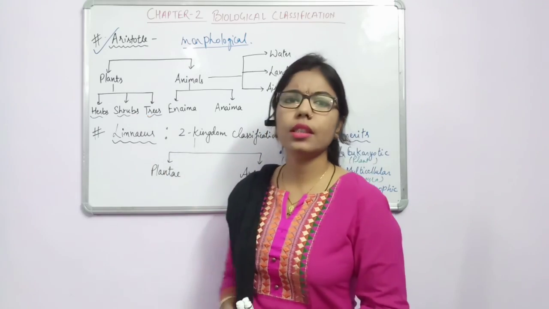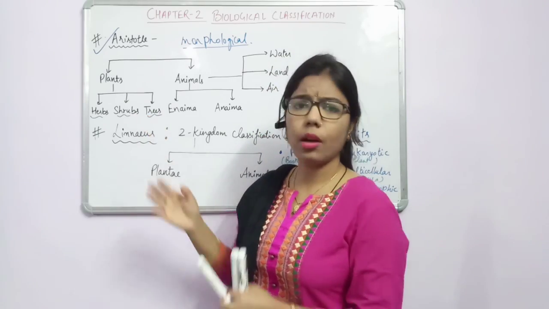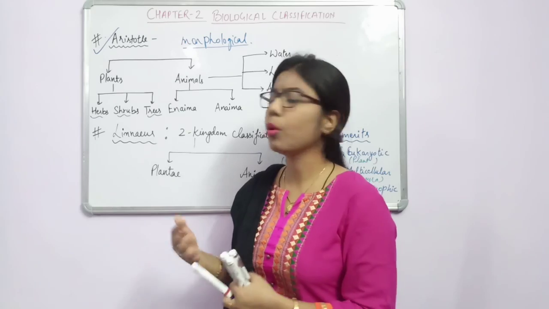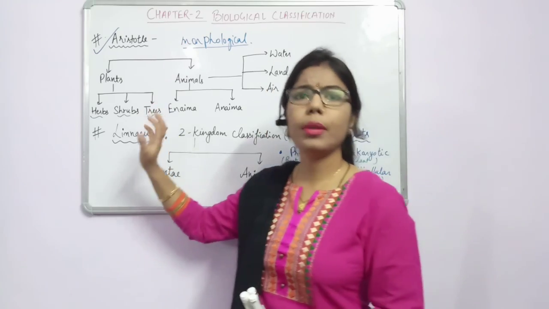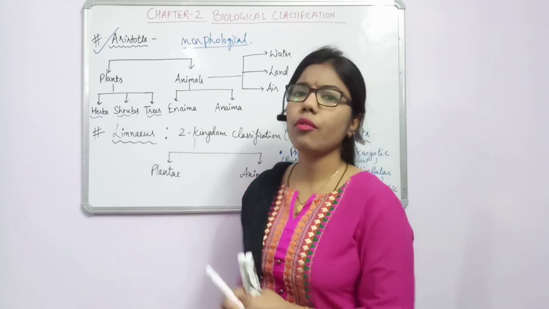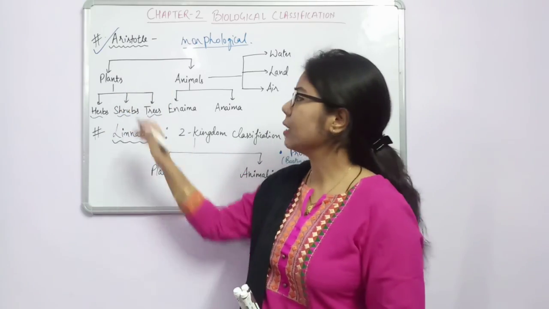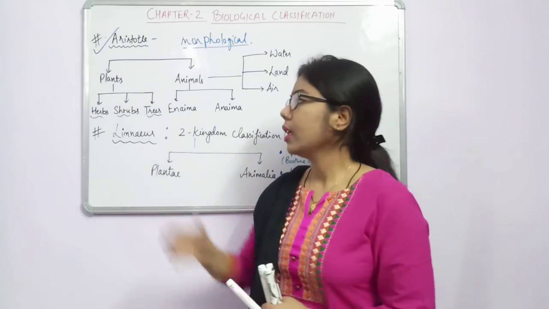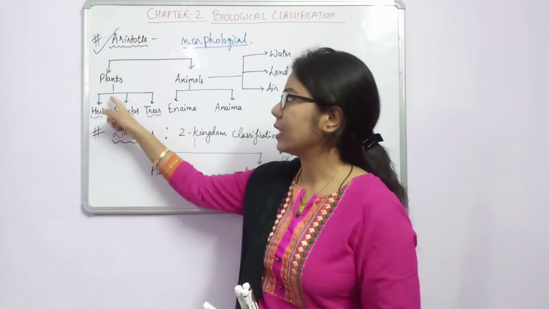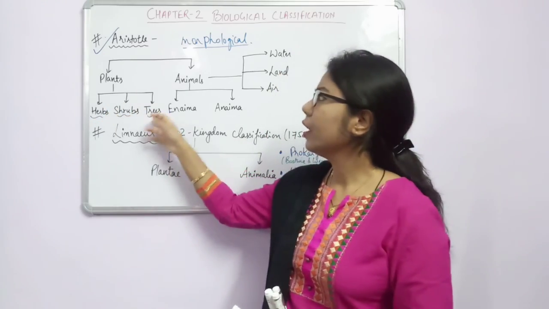Now the third one is the tree. The stem becomes thicker or more woody, and the height will be more. So what was the basis here? Basis was the height as well as the stem. These are the bases for the classification into herbs, shrubs and trees.